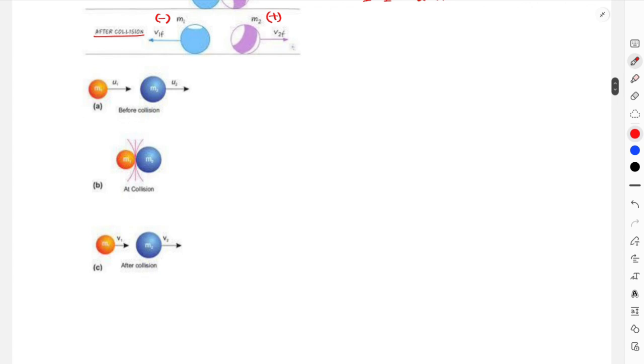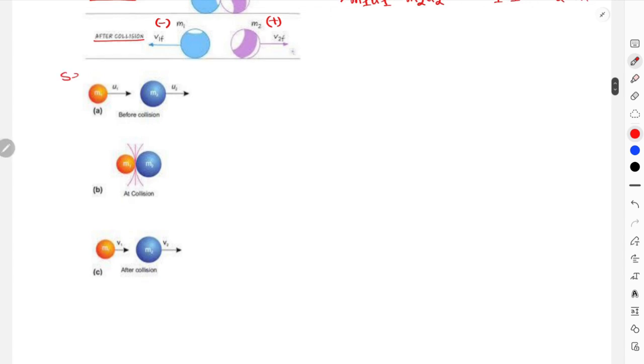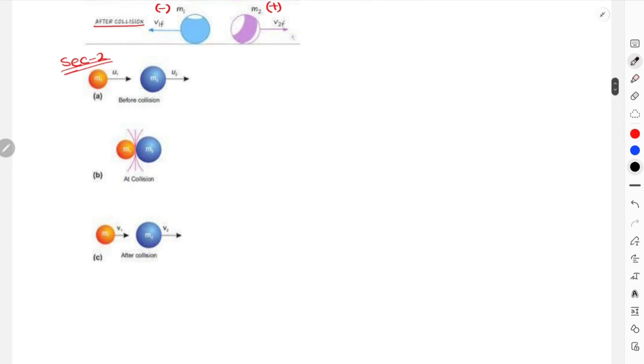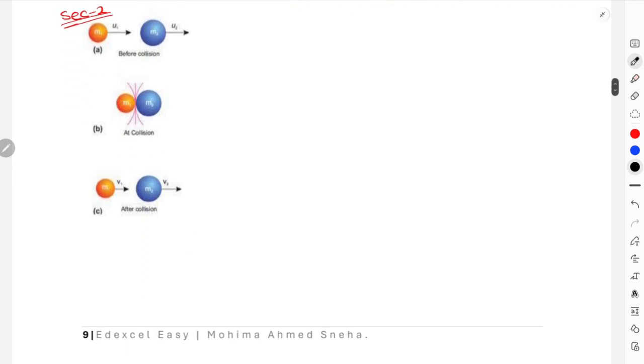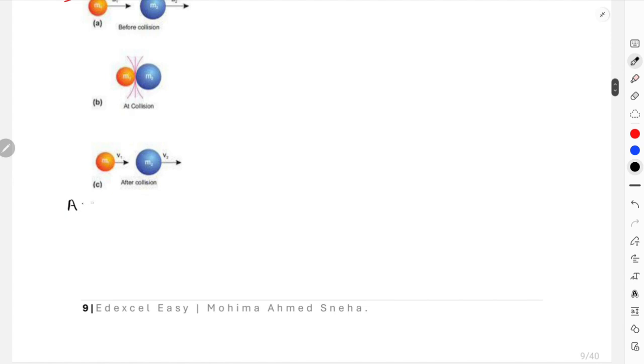For scenario 2 over here, this is your scenario 2. In this case, we can see that objects 1 and 2 are moving in the same direction, and after collision they would still travel in the same direction. Over here in this part, the equation would be before collision equals after collision, a similar process.